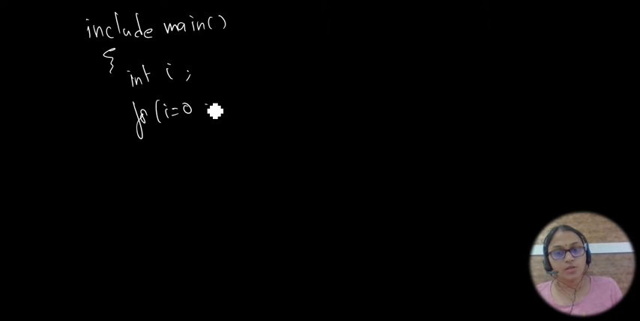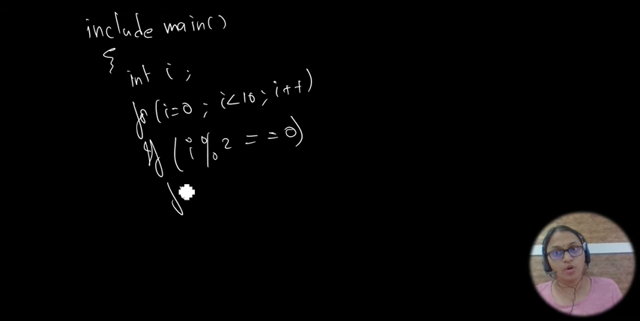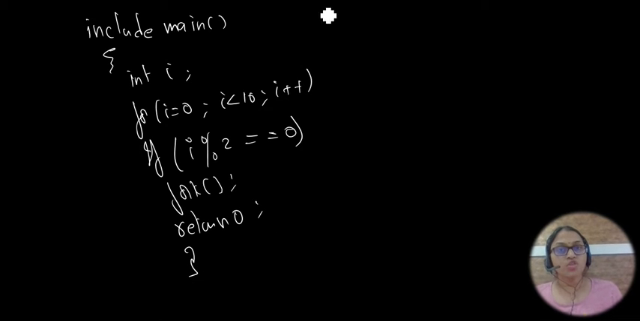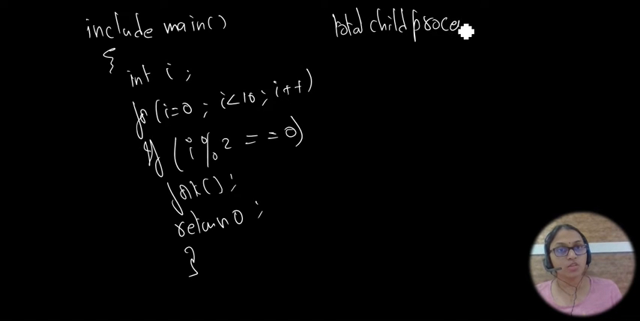Let me take a program: include main, okay, int i, and for i is equal to 0, i less than 10, i plus plus. Okay, this is a simple C program. If i modulo 2 is equal to 0, you call the fork; a child has to be created, otherwise return 0. So I need to find the child processes. How many child processes in total? So come on, try it, students. How many child processes will there be?